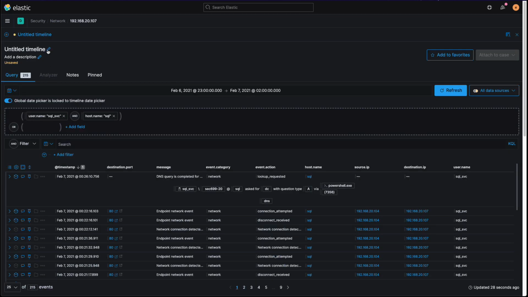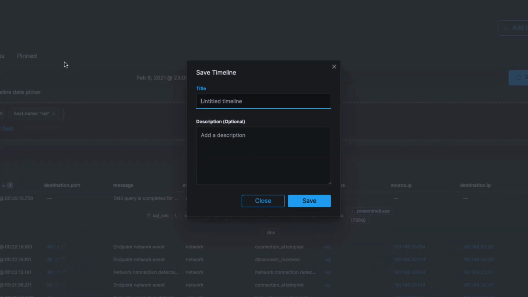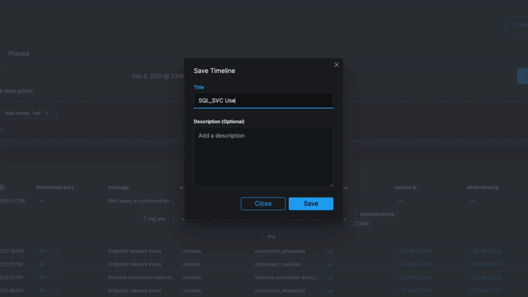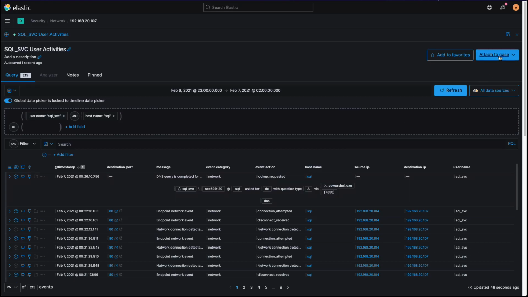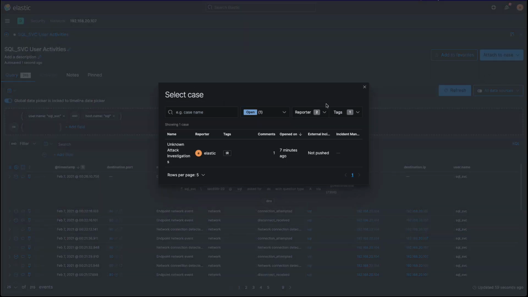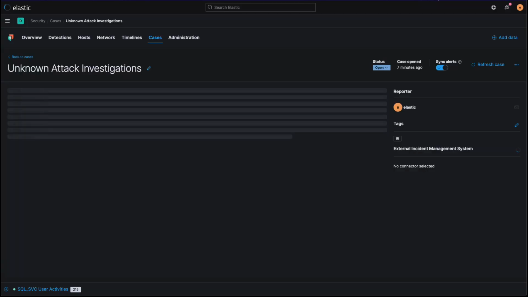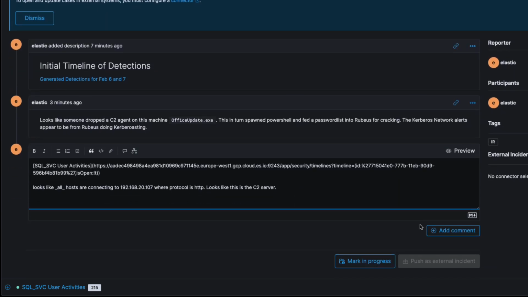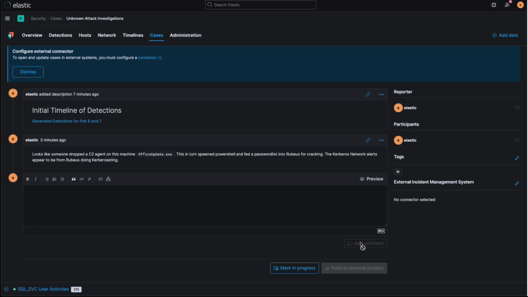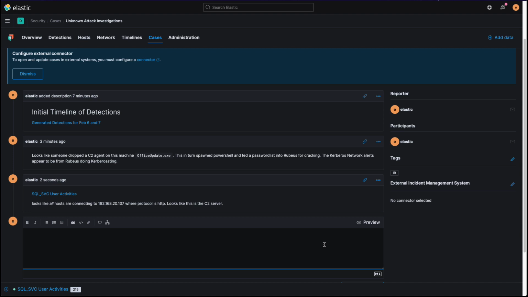We'll go back to the timeline and rename it to do with our SQL Service user activity. And then add this to our existing case from earlier. We'll add a comment that all the hosts are communicating to this .107 server where the protocol is HTTP, suspecting this might be the command and control server we're looking for.